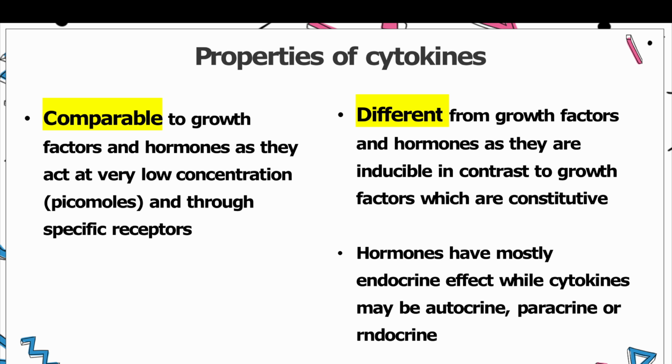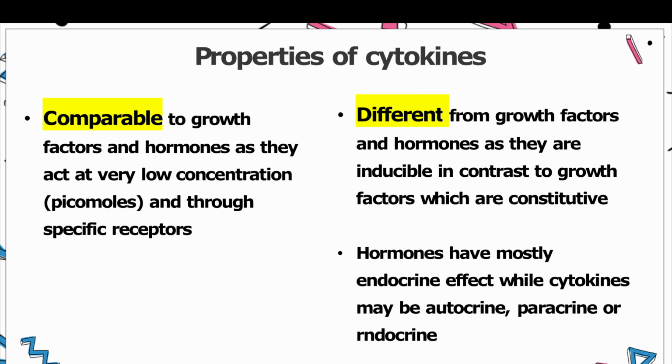While cytokines are different from growth factors and hormones in the fact that cytokines are inducible in contrast to growth factors, which are constitutive, meaning that under certain stimulus there will be higher production of cytokines, and without stimulus the production will be quite low.